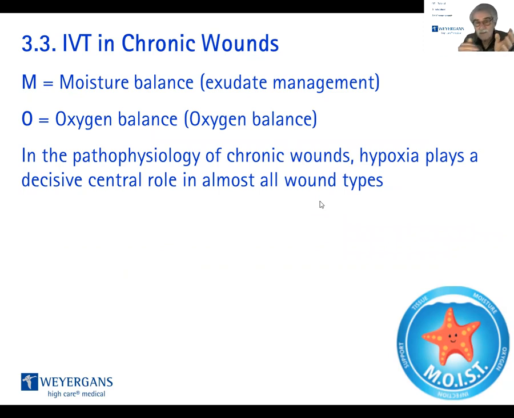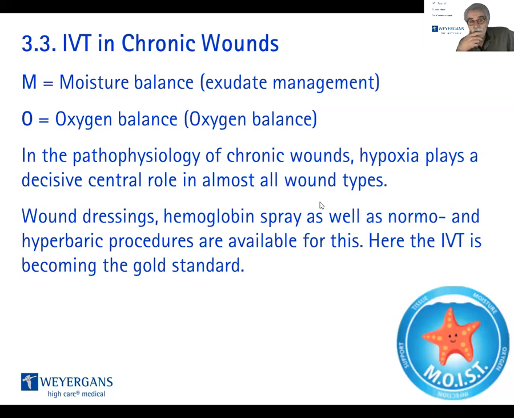For sure, if there's not enough flow, there's not enough oxygen. If there is not enough oxygen, there's not enough energy for the cell's metabolism. The result is death. No flow means death. Wound dressings, hemoglobin spray, as well as normal and hyperbaric procedures are available for this.